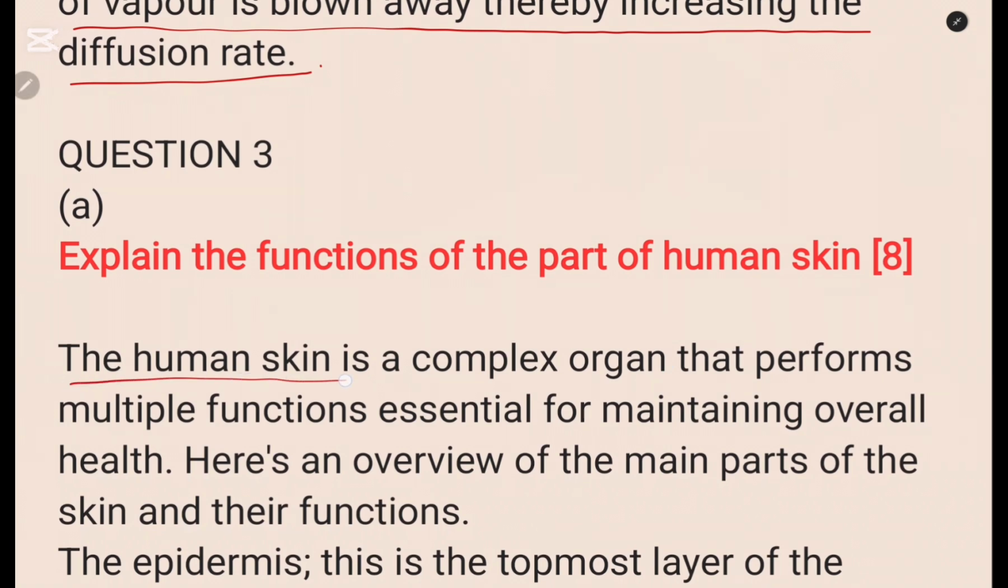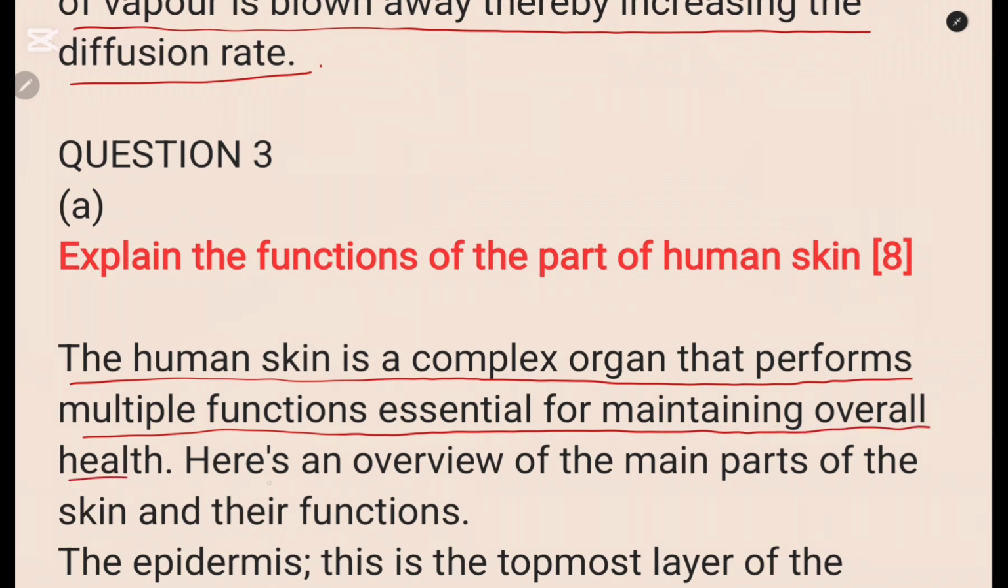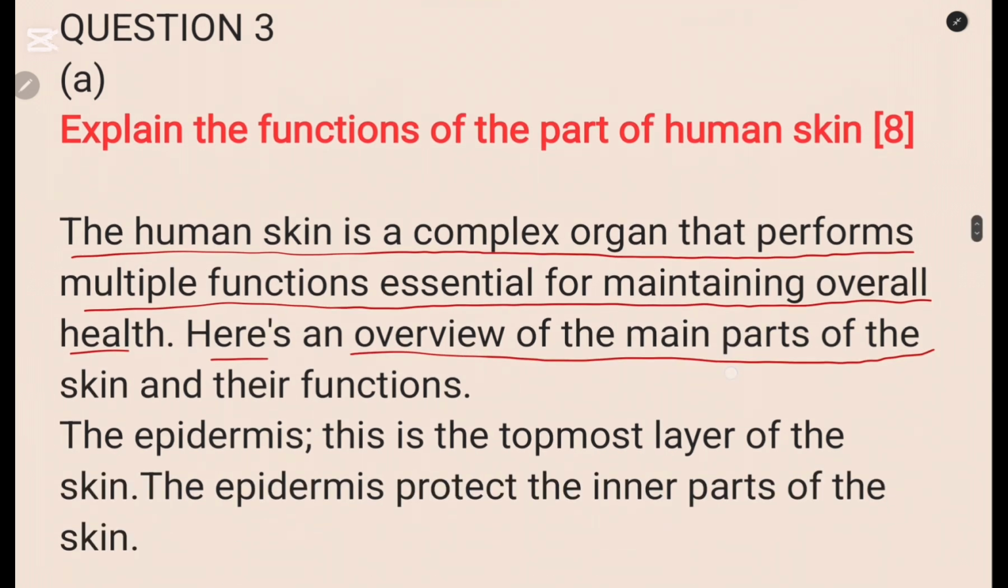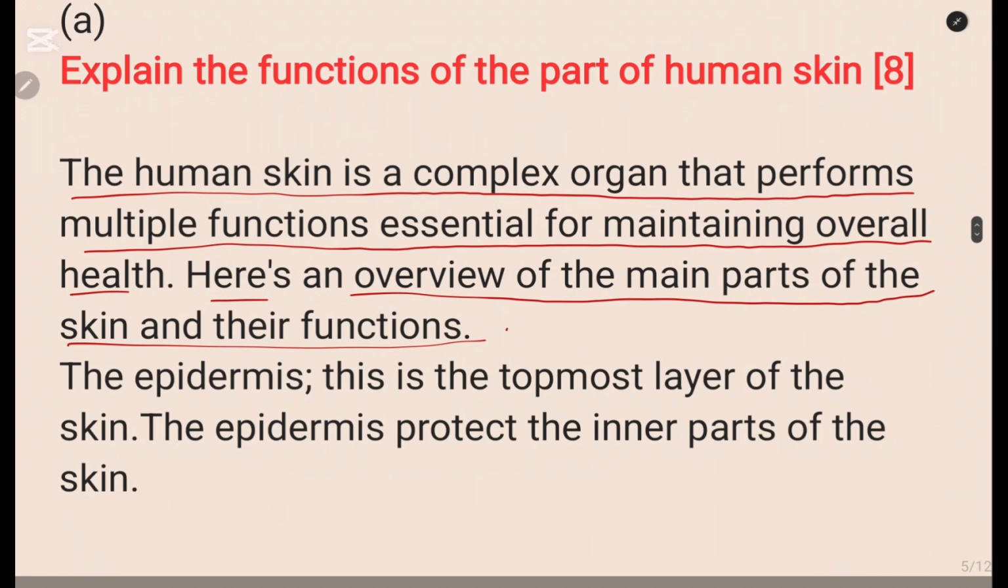So he said the human skin is a complex organ that performs multiple functions essential for maintaining overall health. Here is an overview of the many parts of the skin and their functions. 1, the epidermis. This is the topmost layer of the skin. The epidermis protects the inner parts of the skin.